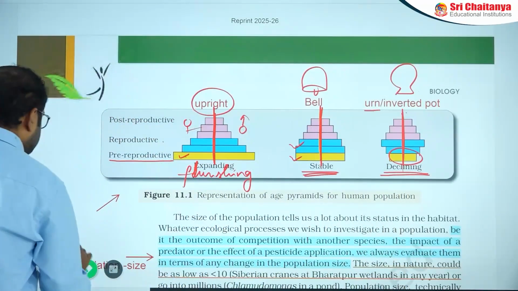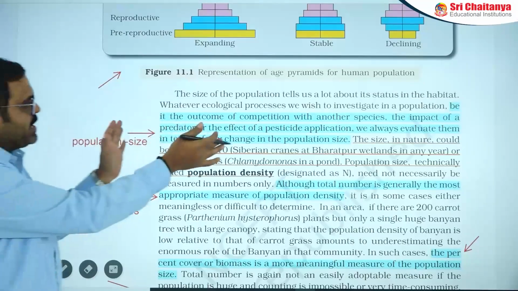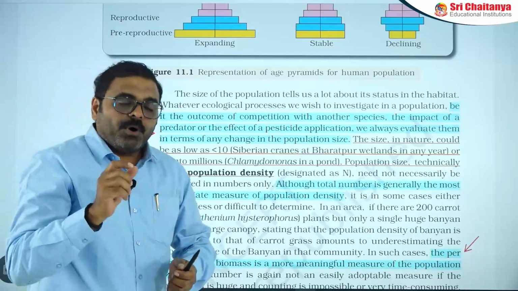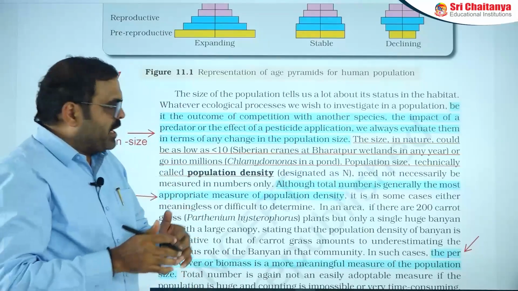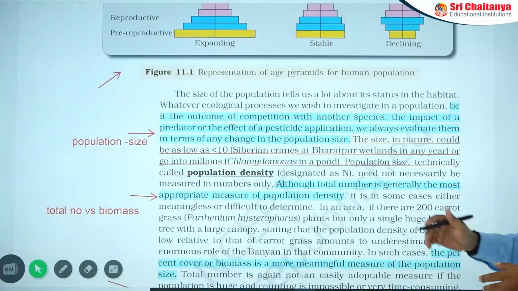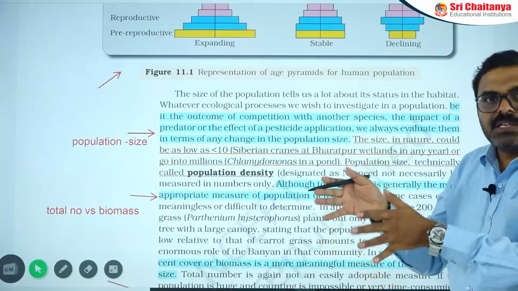And the next one is population size. Here these lines explain the population size. Population size can be either bigger or smaller. It differs with the environment, and moreover the population is defined by the environment in that location.